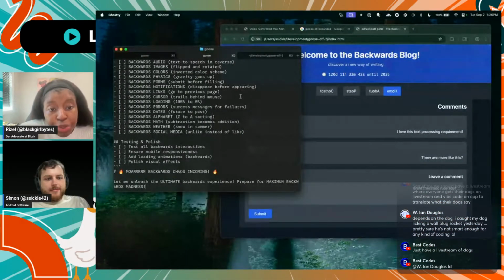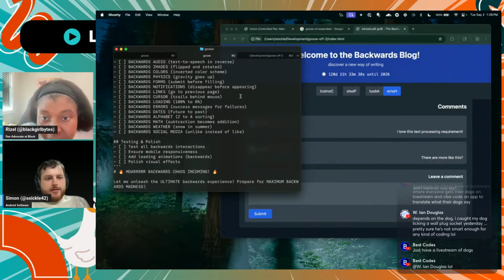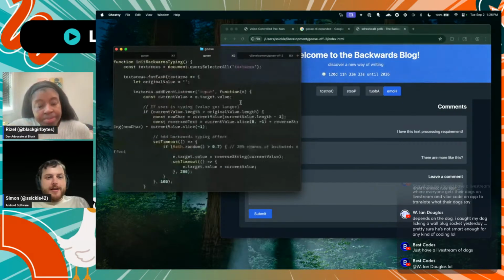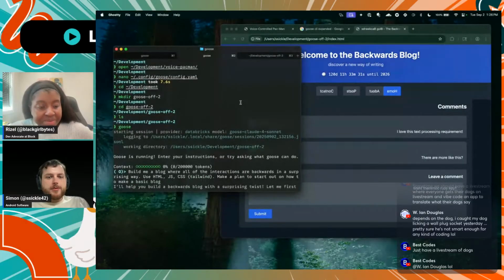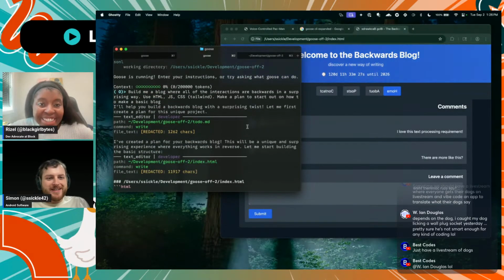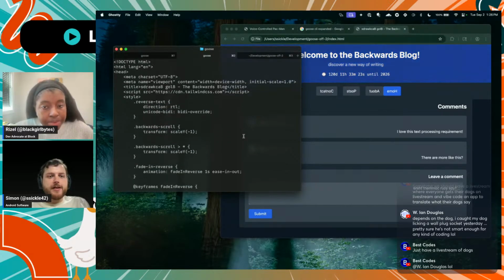All right, Simon, what have you been doing? Oh wow, Goose is talking about more backwards chaos incoming. Hey, so I have swapped over to Sonnet this time, just to not repeat previous mistakes, and things are going by a lot faster.